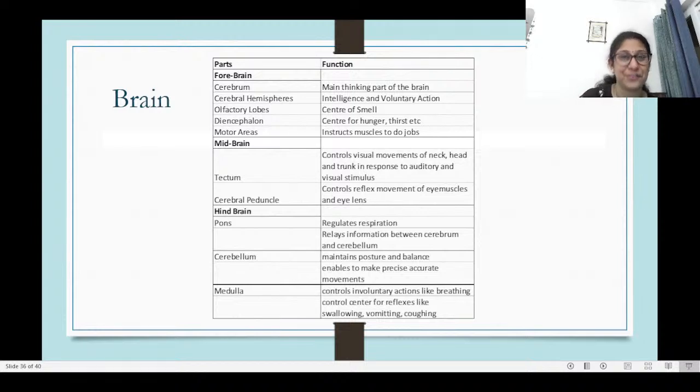It's only for the ease of remembering, because sometimes I've seen people get confused, especially cerebrum and cerebellum. Cerebrum is all your high-end activities: thinking, intelligence, remembering, recalling, expressing yourself, voluntary actions, smell, thirst, hunger, your muscular movements. All the voluntary things will come under the forebrain.